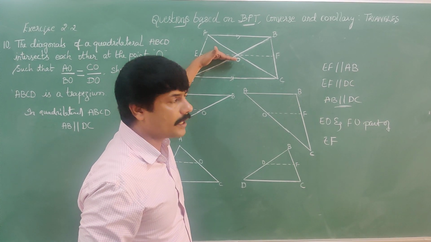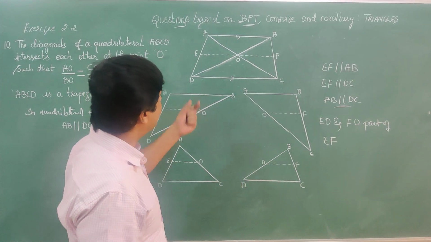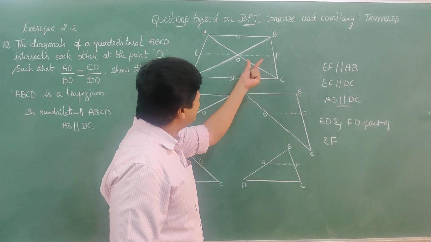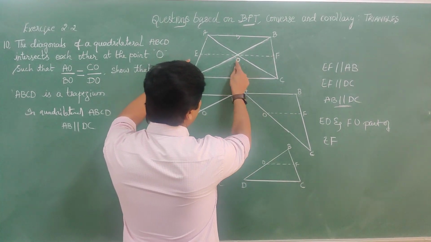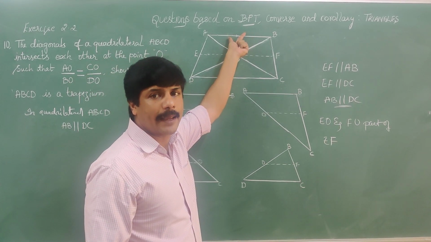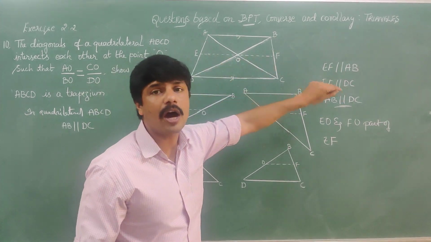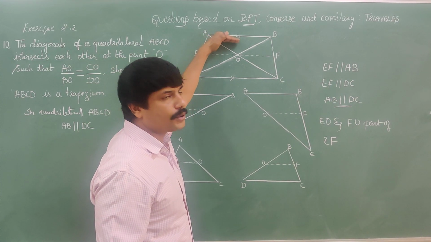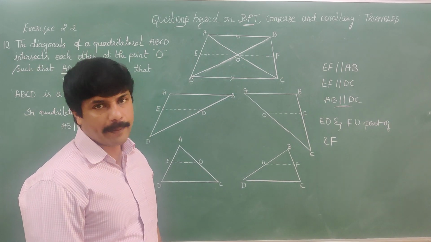If EF is parallel to AB by construction, then EO is also parallel to AB, and FO is also parallel to AB. Why? Because EO and FO are part of EF, and EF is parallel to AB.